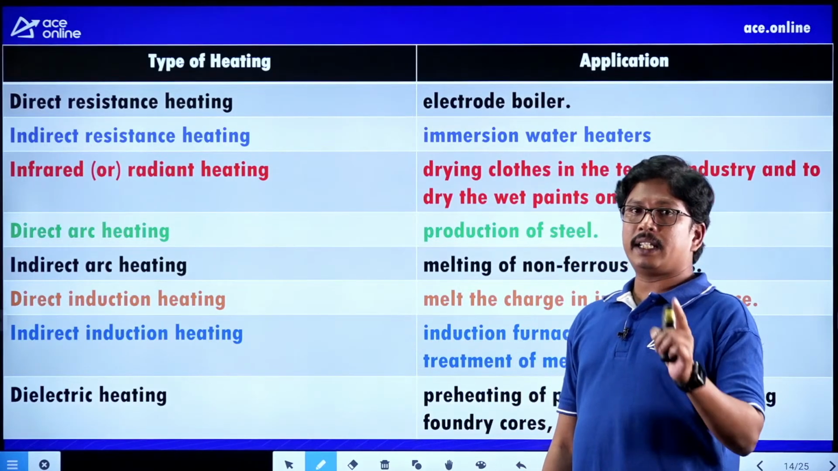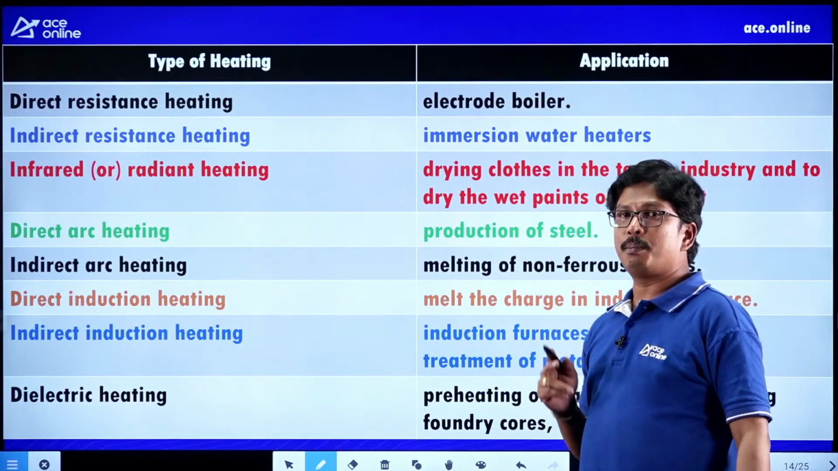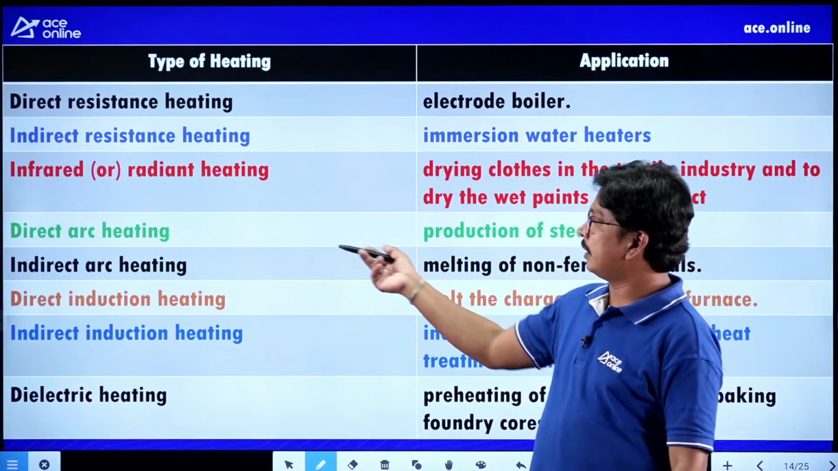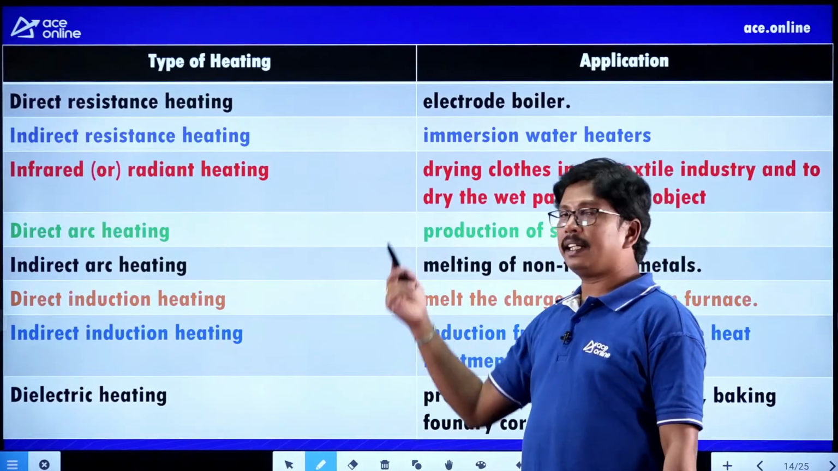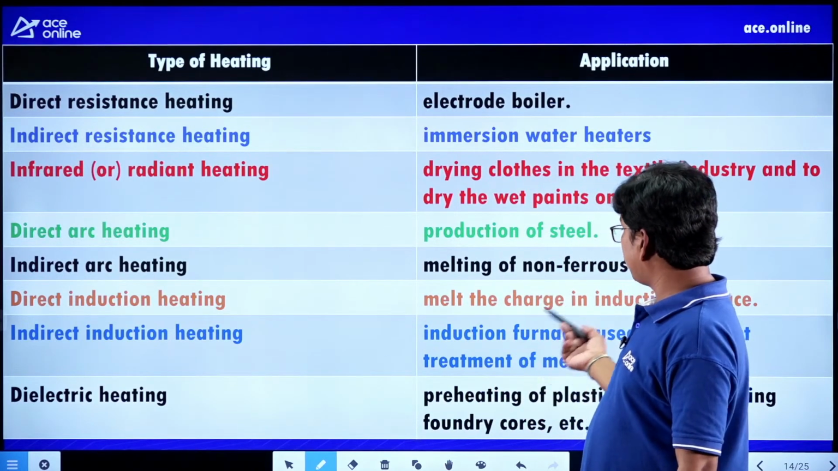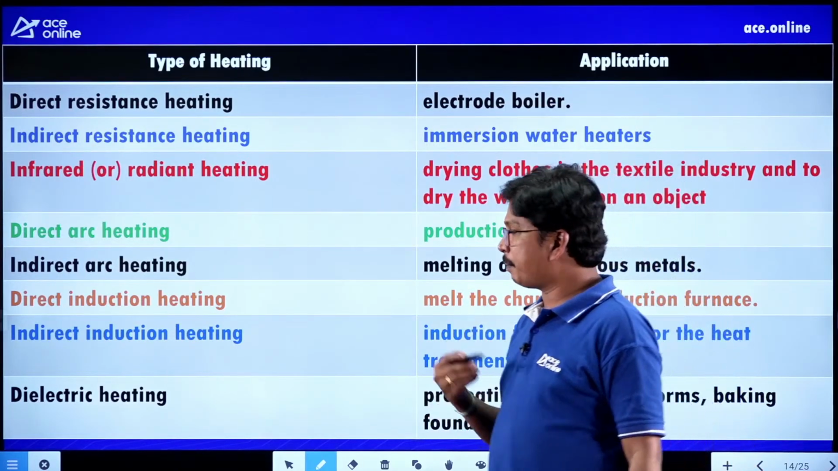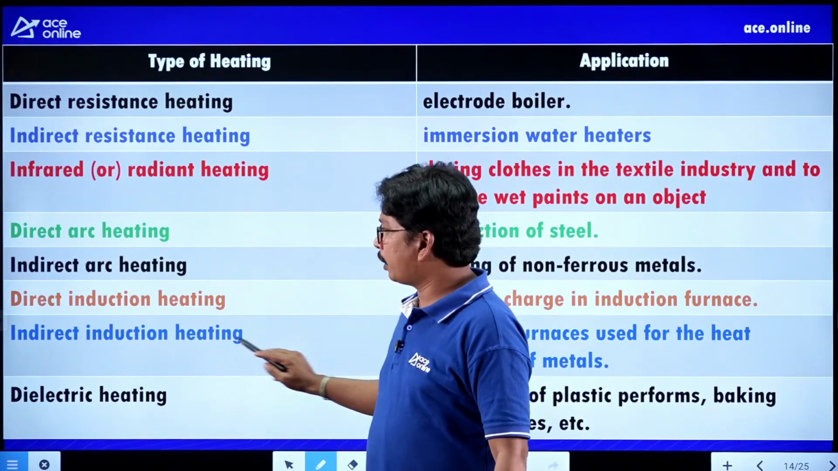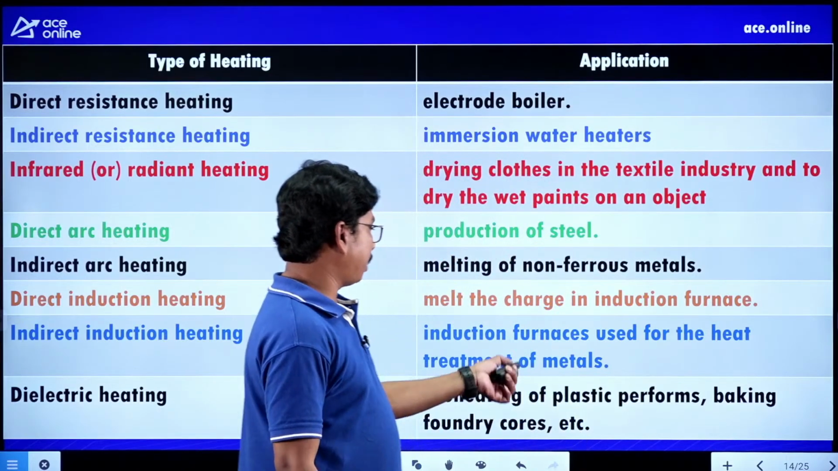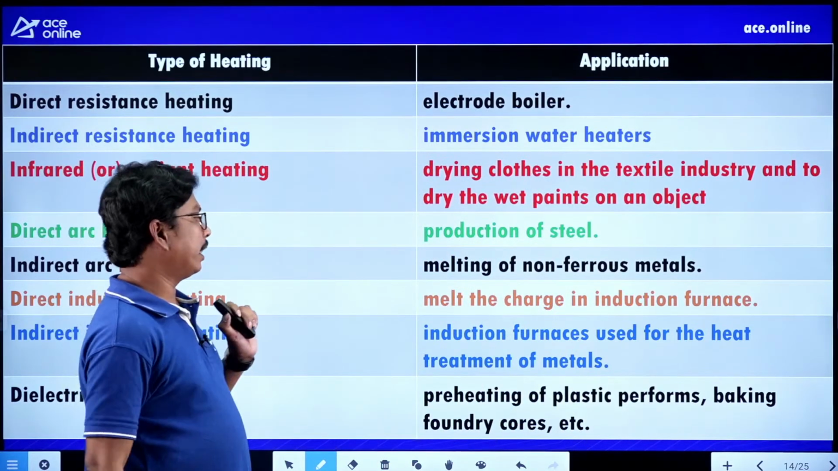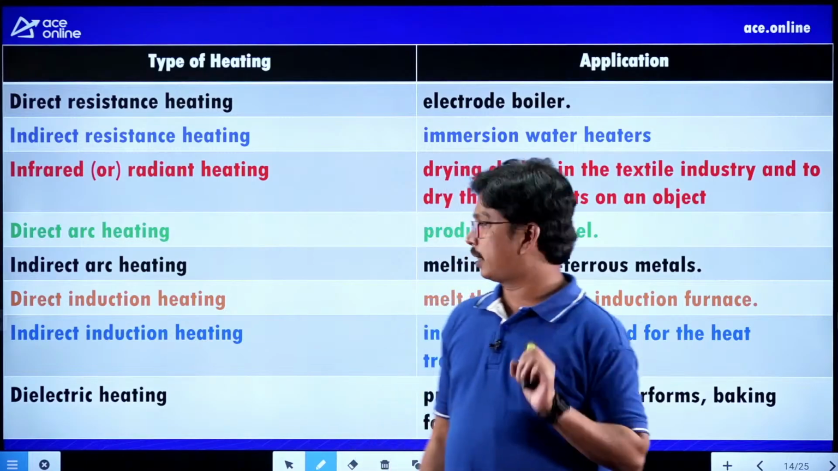Direct induction heating is used to melt the charge in induction furnaces. And indirect induction heating is used in induction furnaces for the heat treatment of metals. Heat treatment of metals is one of the most important bits, so try to remember. That is indirect induction heating. It is one of the previous questions: which of the following heating is preferred for heat treatment of metals? That is indirect induction heating.